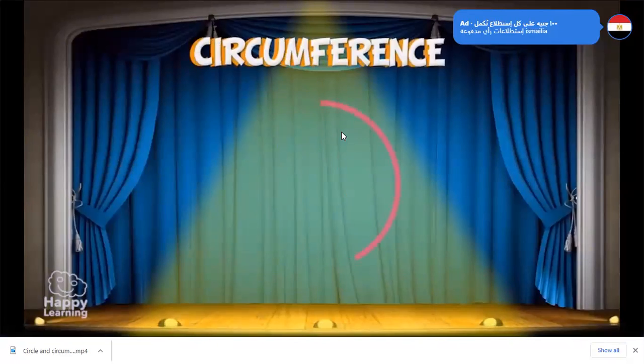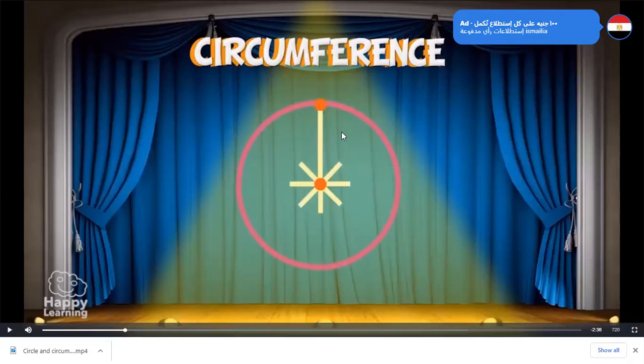A circumference is a closed curve where all points are at the same distance from the center.